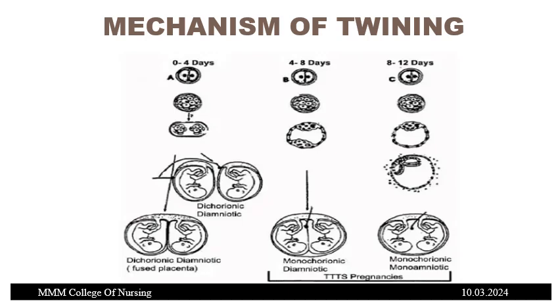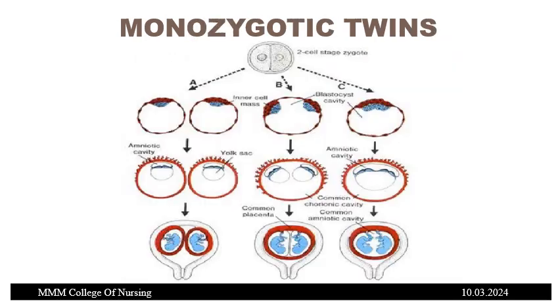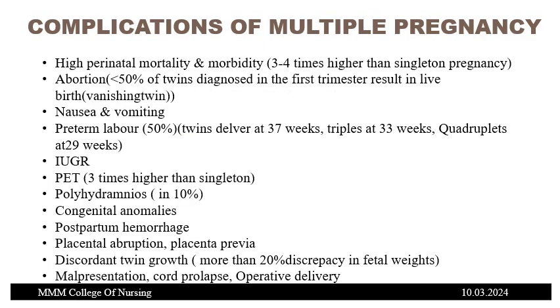If it occurs between 0 to 4 days, the fetuses will have dichorionic and diamniotic membranes. It means each fetus has its own outer membranes. If the cleavage occurs between 4 to 8 days, there will be monochorionic and diamniotic. If the cleavage occurs between 8 to 12 days, there will be monochorionic and monoamniotic layers. So this is what you should know about the layers of the fetal membranes and the timing of the cleavage. That's called the mechanism of twinning. The same process is explained in this picture also.